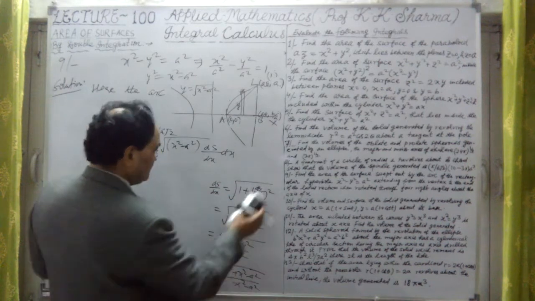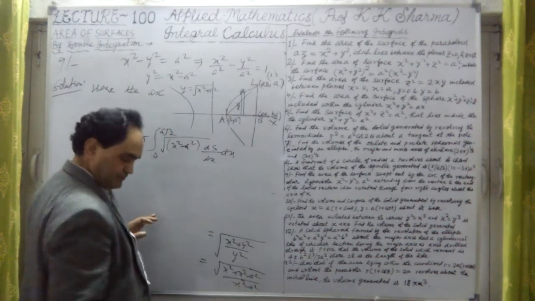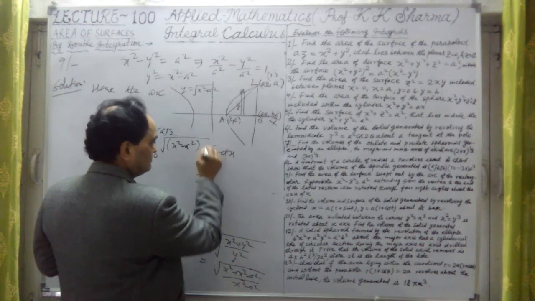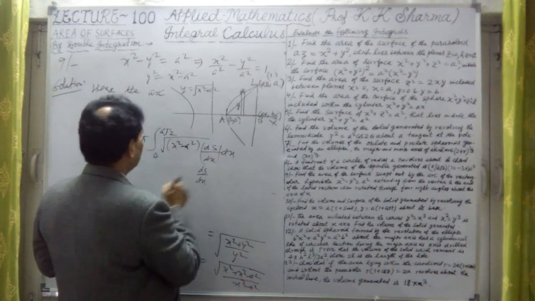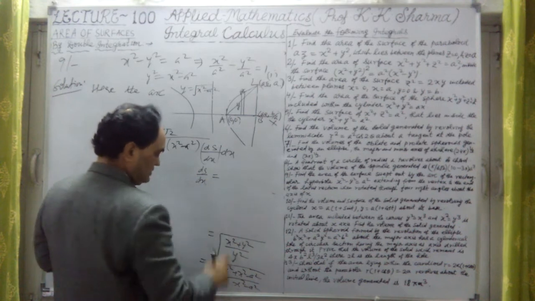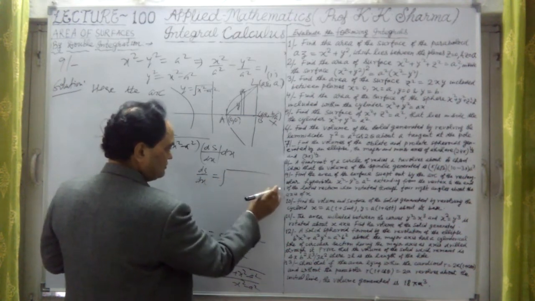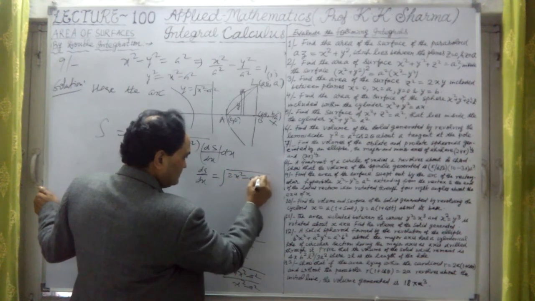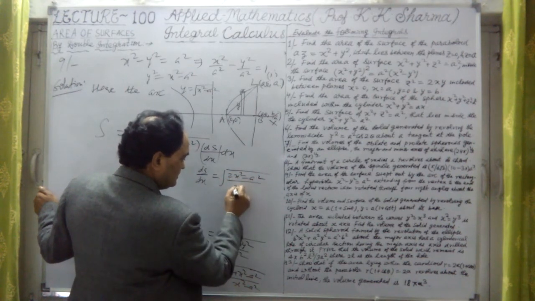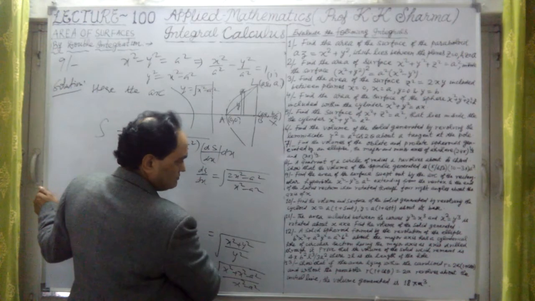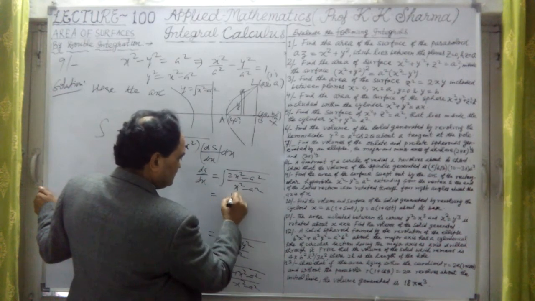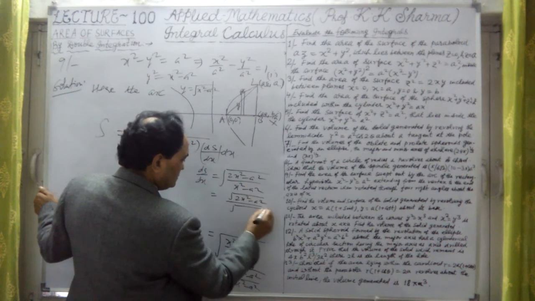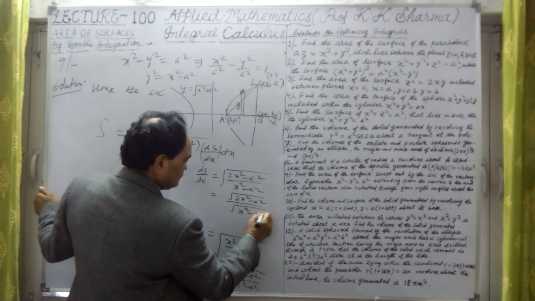I'm sorry, this value we obtain here is ds upon dx we are calculating. This we have to substitute here. So this is ds upon dx. That means this will give us twice x square minus a square in the numerator divided by x square minus a square. So this we can write as under root of twice x square minus a square upon under root of x square minus a square.